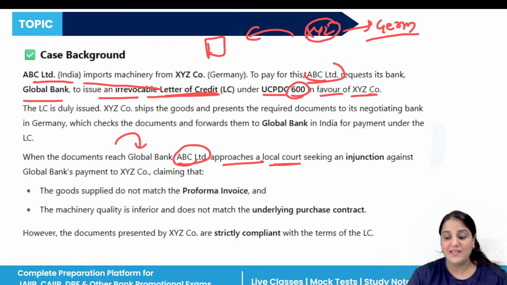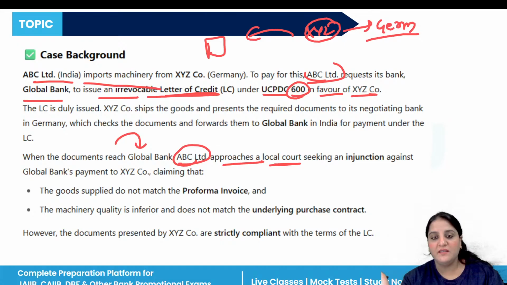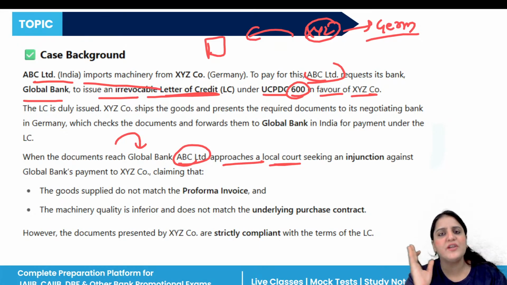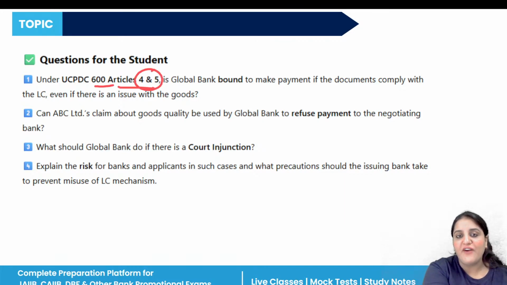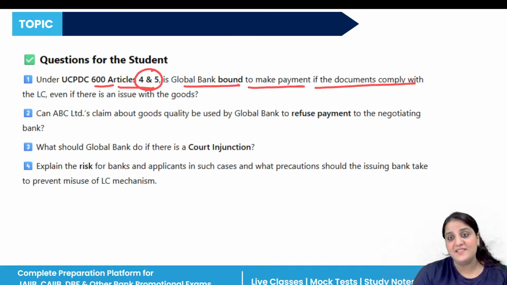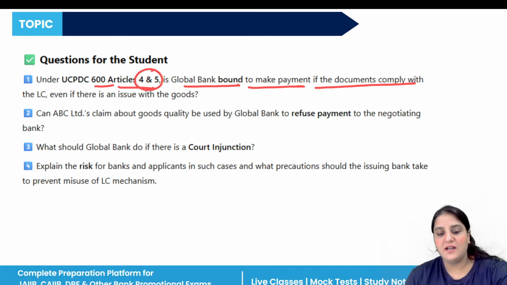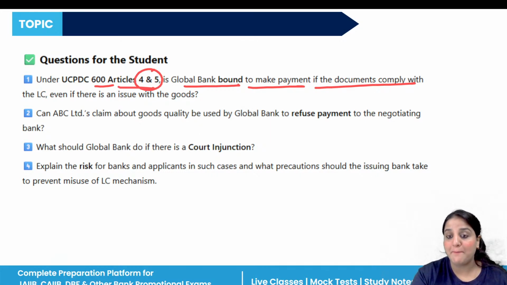Now what happened in that case? XYZ company is saying that we prepared the documents with the strict rules, but Global Bank is saying no, the goods are not good, the goods are not according to the LC. So what happens in that type of conflict? The question is, under UCP 600 articles 4 and 5, is Global Bank bound to make payment if the documents comply with the LC, even if there is an issue with the goods? Let's see the answer to this question first. What happens in that type of case if the goods are not good?